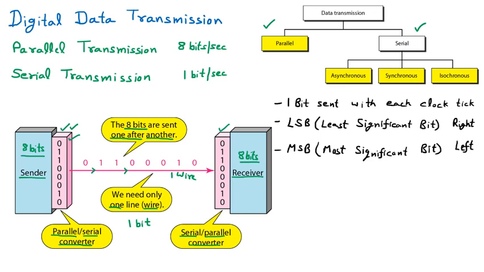So talking about here in the diagram, on the right we are having the LSB, least significant bit, and here at the end we have the MSB. And the data is moving in this way. So which one is the first bit transferred? LSB.